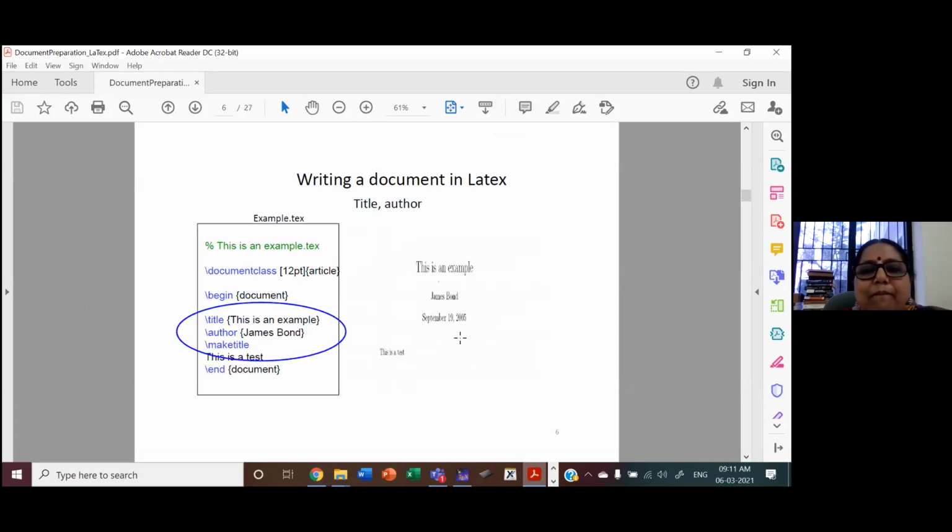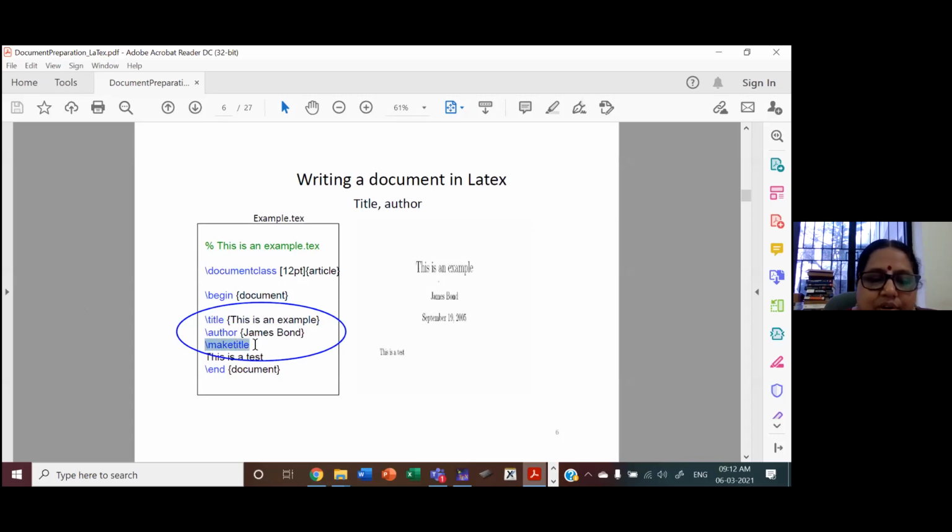Next, how do we have the title and author's name in the document? In any research paper, the title of the paper will be the first line followed by the name of the author. So you can see here, there is a command title. You give the curly brace as the parameter for this command. So that will be formatted according to this command. So title, this is an example, and the author's name within curly braces.